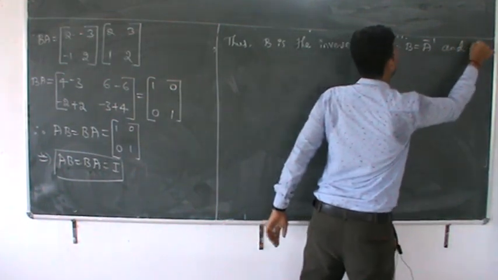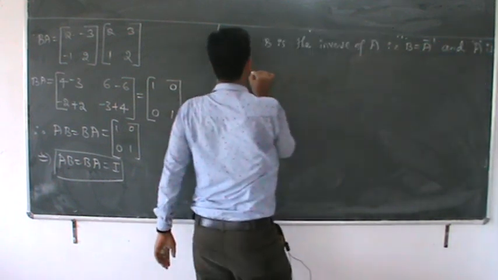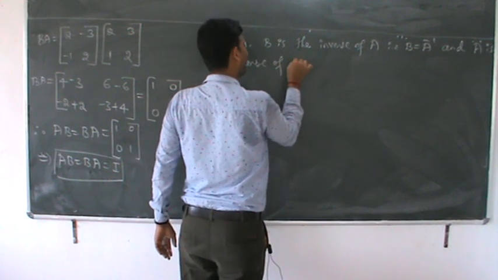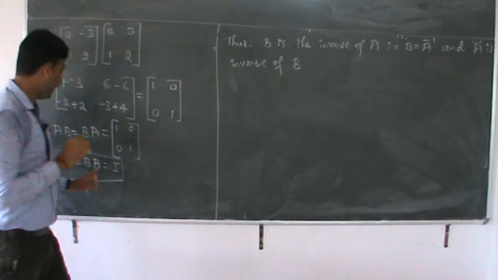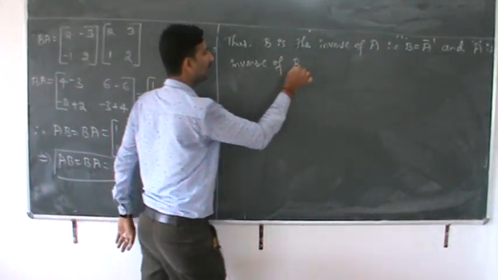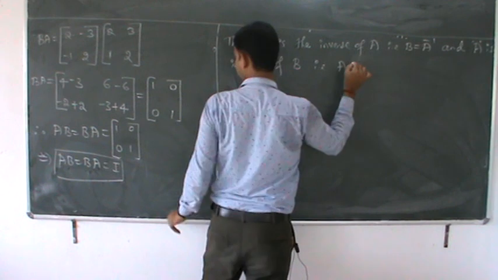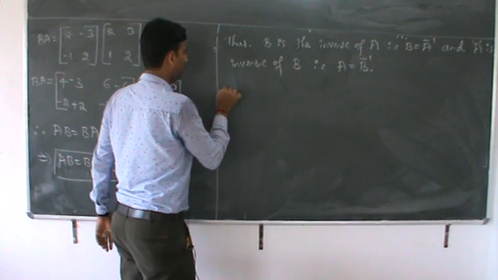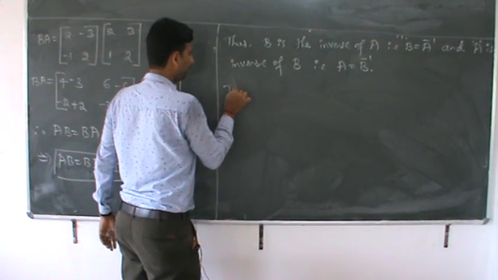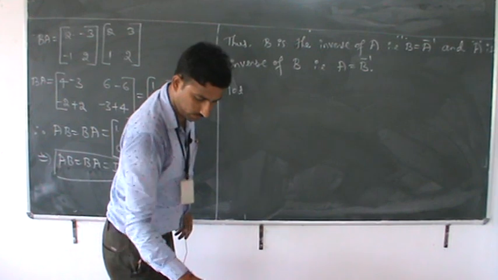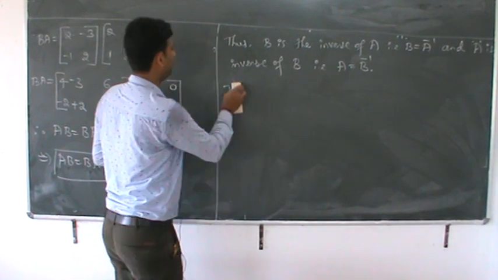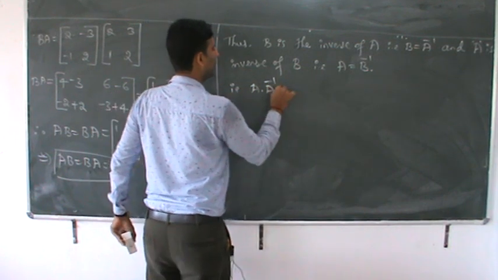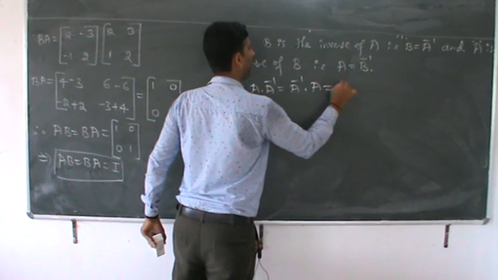And A is the inverse of B. Here A is the inverse of B, that is A is equal to B inverse. Correct? A is equal to B inverse. Therefore, totally, that is A into A inverse, which is equal to I.